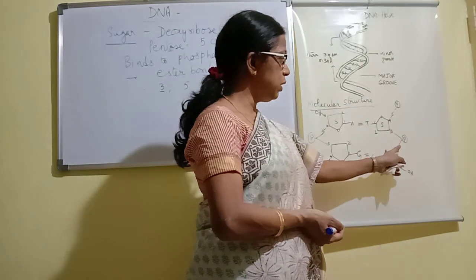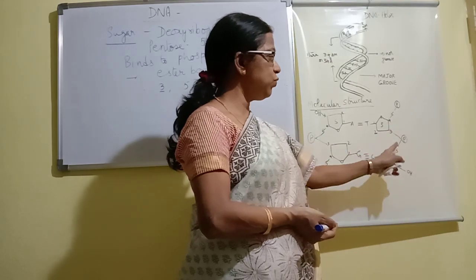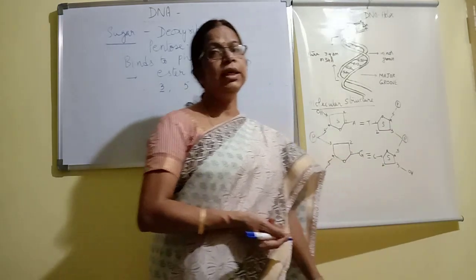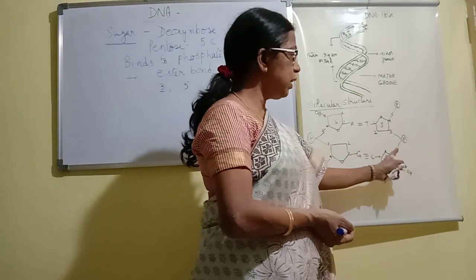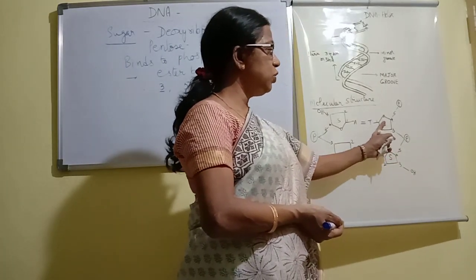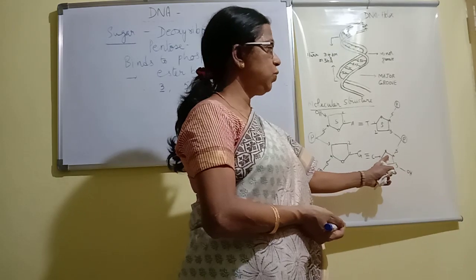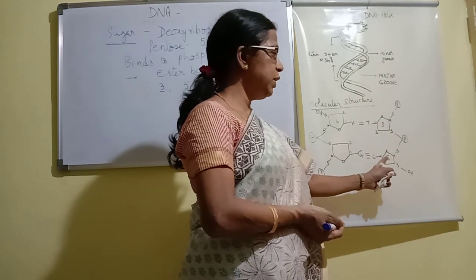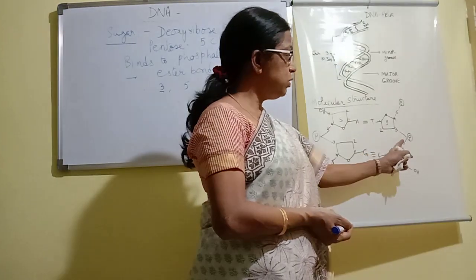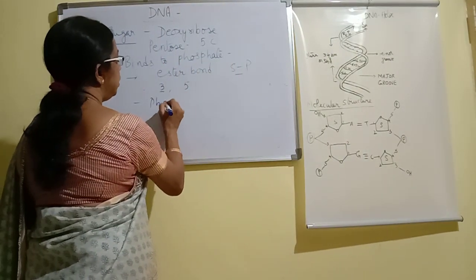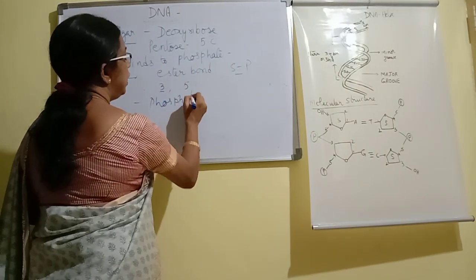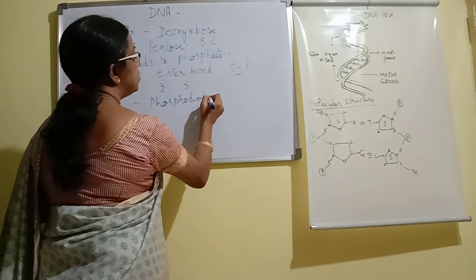This bond between sugar and phosphate is called an ester bond. And because one phosphate is connecting the two sugars of two different nucleotides, this is also called a phosphodiester bond.